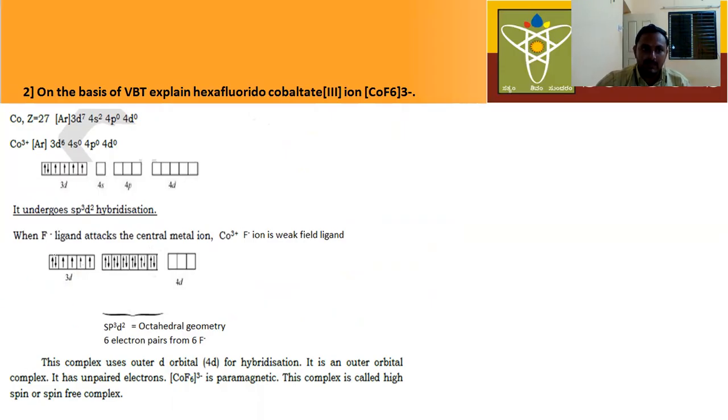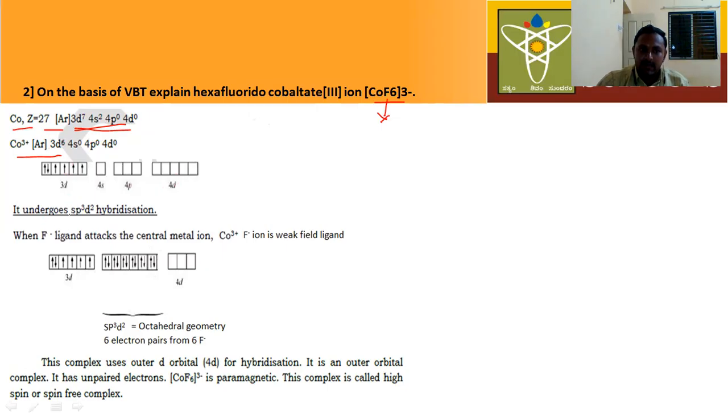So here also the same: cobalt, oxidation state, atomic number, electronic configuration. Next, in this complex also, the oxidation state of cobalt is +3. The oxidation state of cobalt is +3. So you remove 3 electrons from this electronic configuration. When you remove electrons, the electronic configuration becomes argon 3d6, 4s0, 4p0, 4d0. Next, you write the electronic configuration.